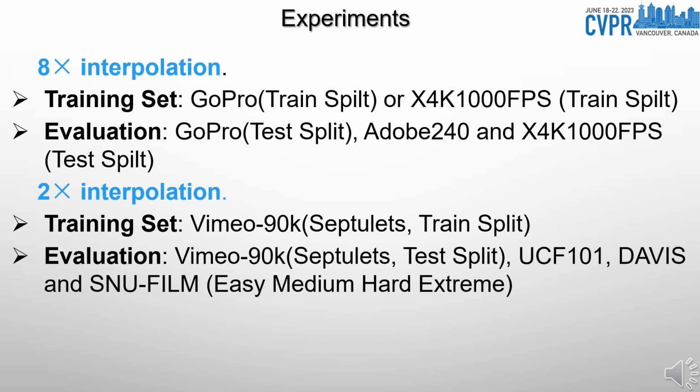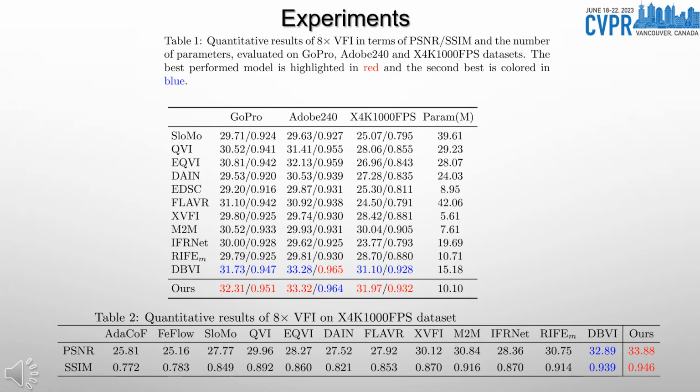We evaluate extensively on 10 benchmarks: GoPro, Adobe 240, X4K 1000 fps, Vimeo 90K, UCF 101, Davis, and the easy, medium, hard and extreme subsets from SNU Film. Among them, GoPro, X4K 1000 fps and Adobe 240 are used to evaluate 8 times interpolation, while others are 2 times. Evaluated with extensive experiments, this method sets new records on 7 of 10 public benchmarks, outperforming state-of-the-art methods.